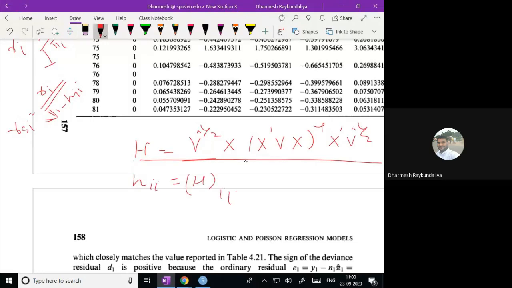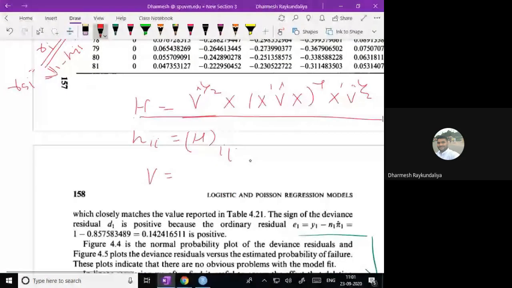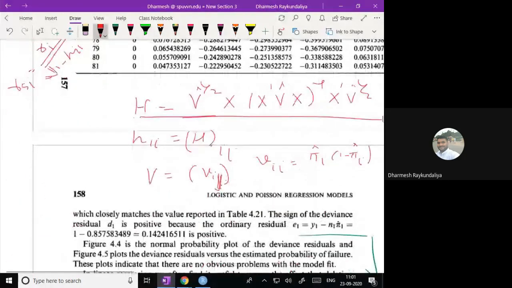So you know the V. What is V? V is a matrix whose diagonal values are vii. And what is vii? It is pi i cap into 1 minus pi i cap, because ni is equal to 1 in our setup. So you can just calculate this. And in our setup, what is the X?